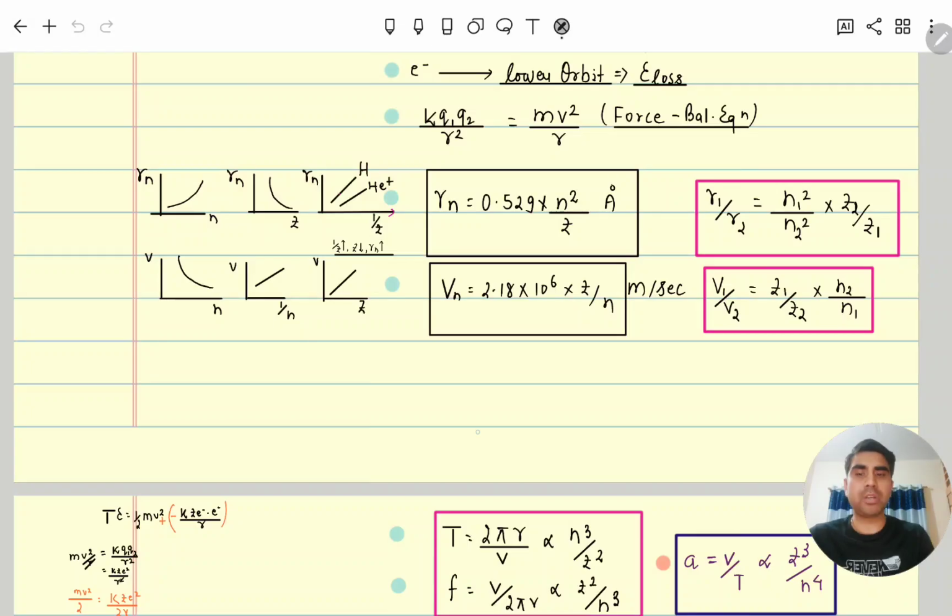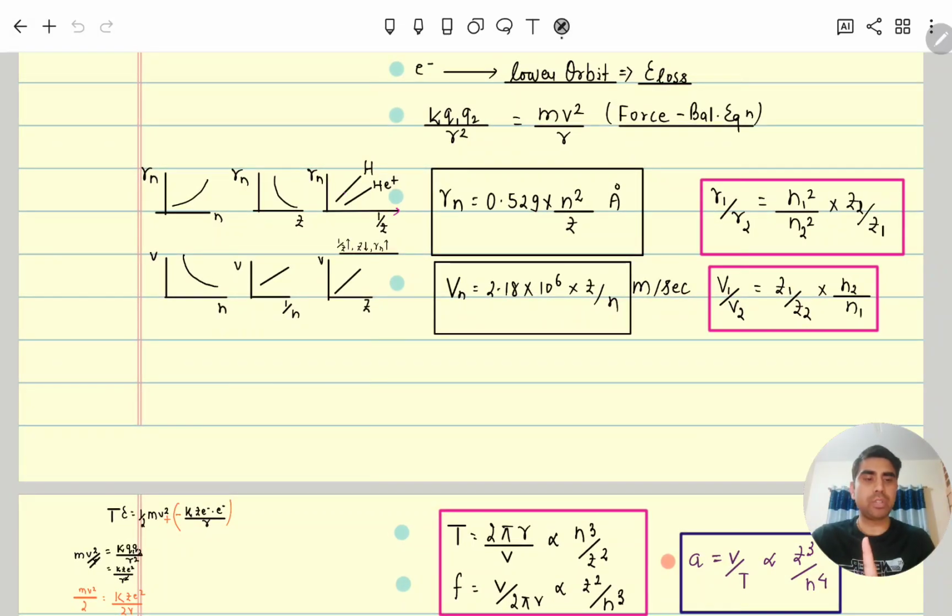Remember two things here. In the Bohr atomic model, all the results and derivations are based on a one-electron system only, either hydrogen or hydrogen-like systems such as He plus, Li plus 2, and so on. Another thing is that Bohr considered the electron as a particle, having particle nature, and he did not consider wave nature.